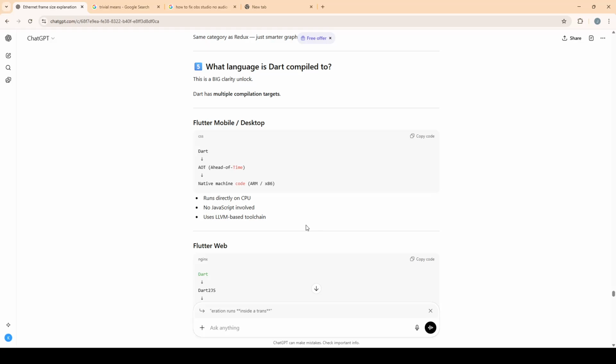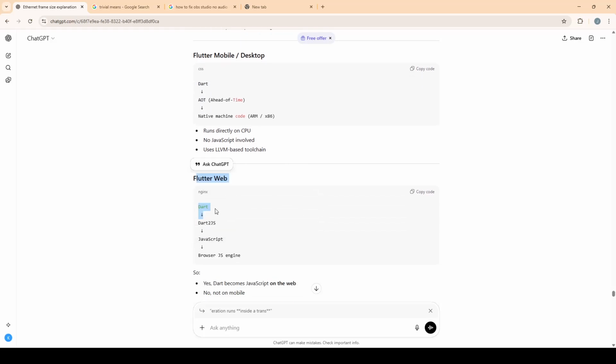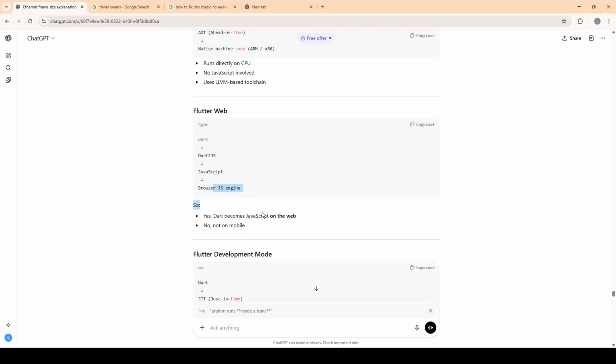So you don't need a progressive web app or to design for the web as well, or make your CSS adapt to mobile, because as you can see, it compiles directly to mobile. Now, for Flutter Web, it's a different story because there's a Dart to JS compiler. Again, the web runs mainly on JS, and that JavaScript runs on the JS engine. So Flutter Web is compiled to JavaScript, and that JavaScript is what's running on your web. So yes, Dart becomes JavaScript on the web.